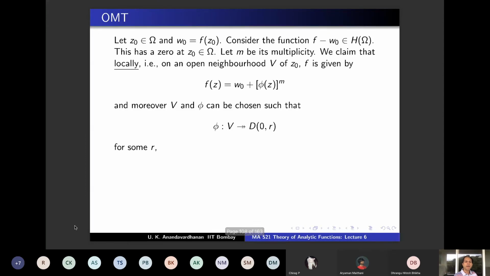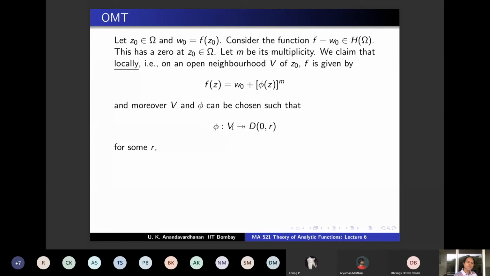This is the claim. And moreover, phi is nice, meaning V and phi can be chosen so that phi of V is open. Not just that, I'm going to choose it carefully so that phi of V is not just open, it is actually an open disk.